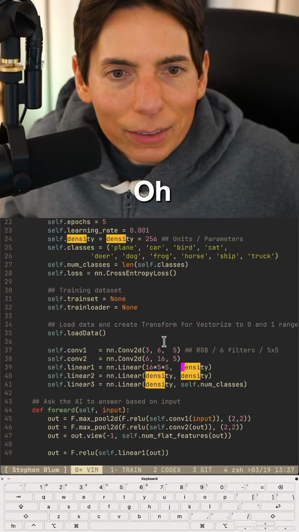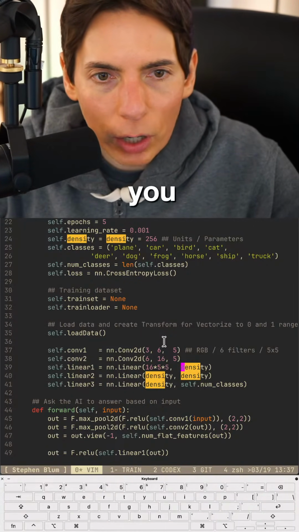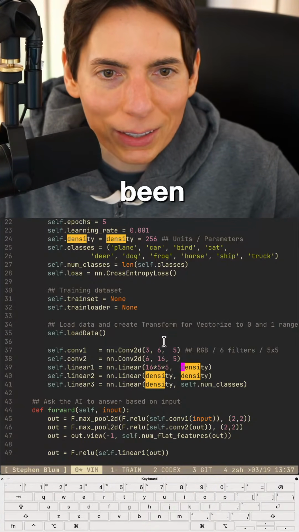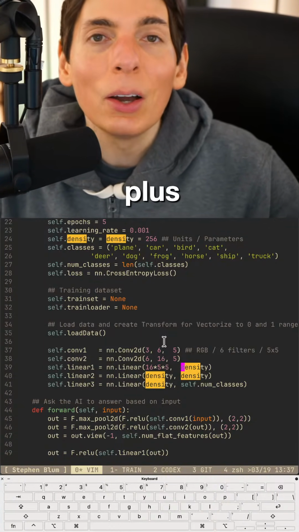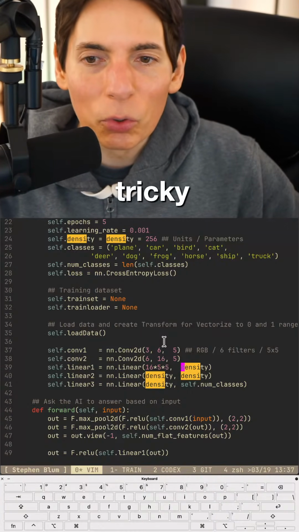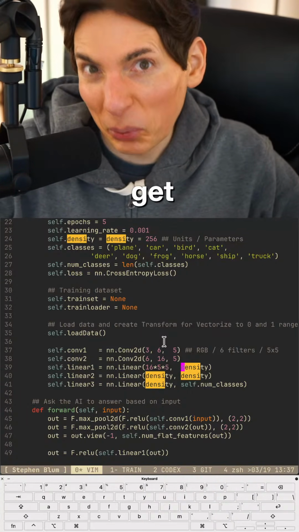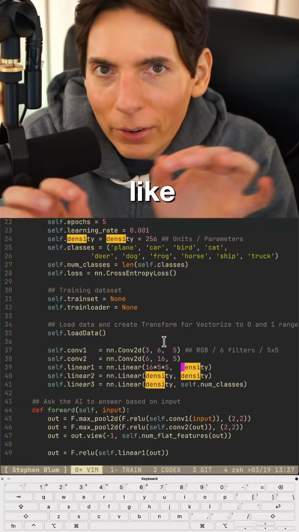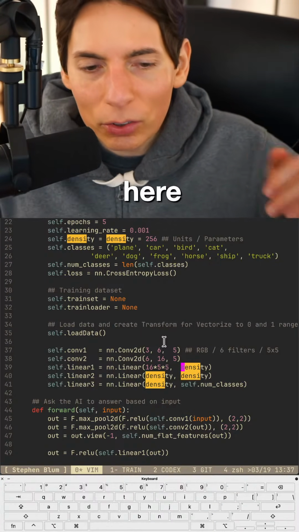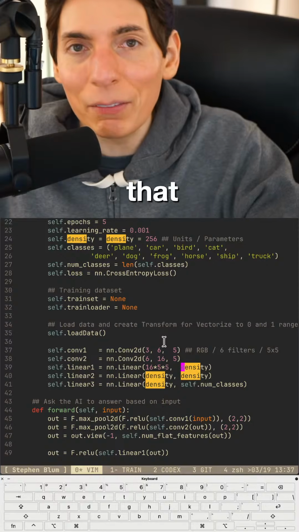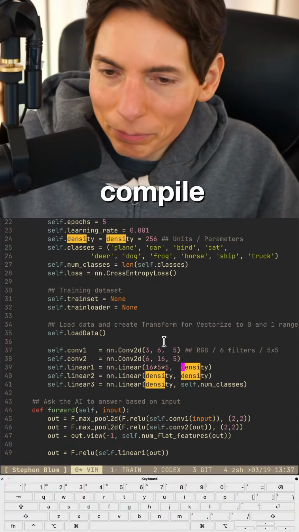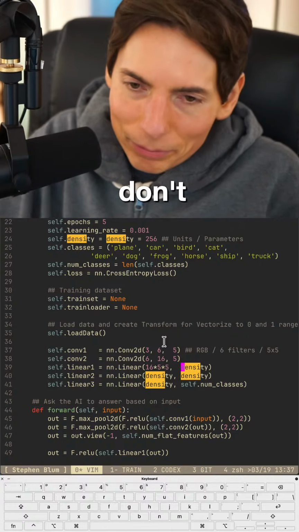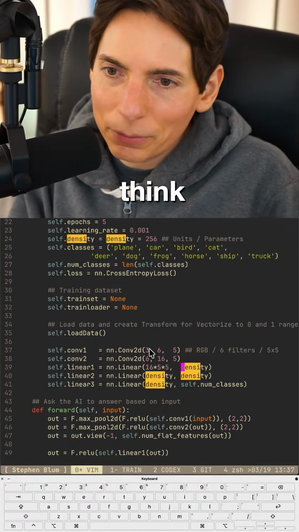Oh, good day. All right, good to hear it. You took the software development test and almost aced it. If it hadn't been for writing a file in C++, oh, is writing a file a little bit tricky? I feel like if you get pretty close, it should count. There need to be variations of accuracy here, because if you're close enough, you're going to eventually get it once you compile it. So I think that should count, don't you? I do. I think it should count.